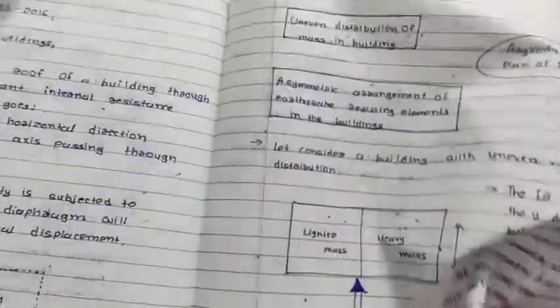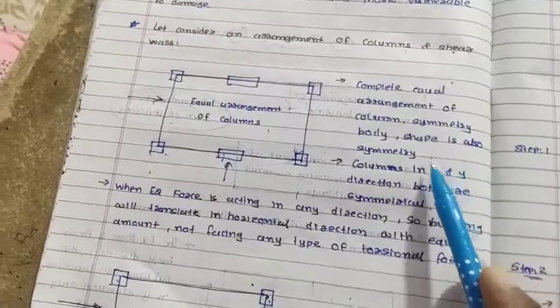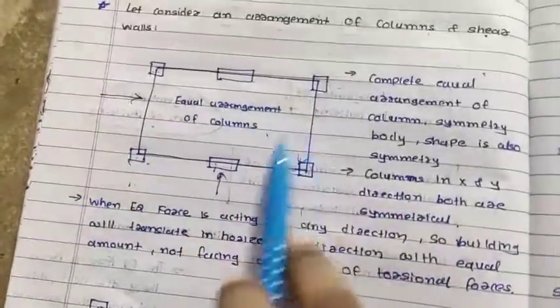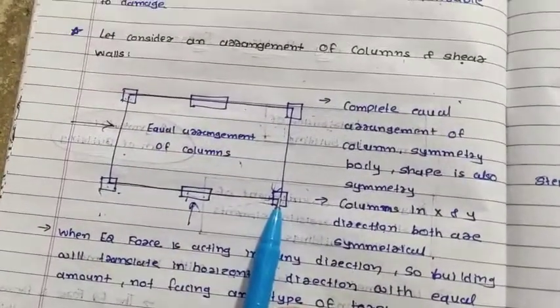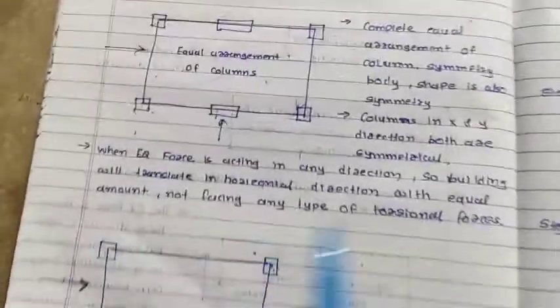And at the last we see the arrangement of columns and shear walls, so that we can easily understand why symmetrical arrangement of columns or earthquake resisting elements is necessary, right?